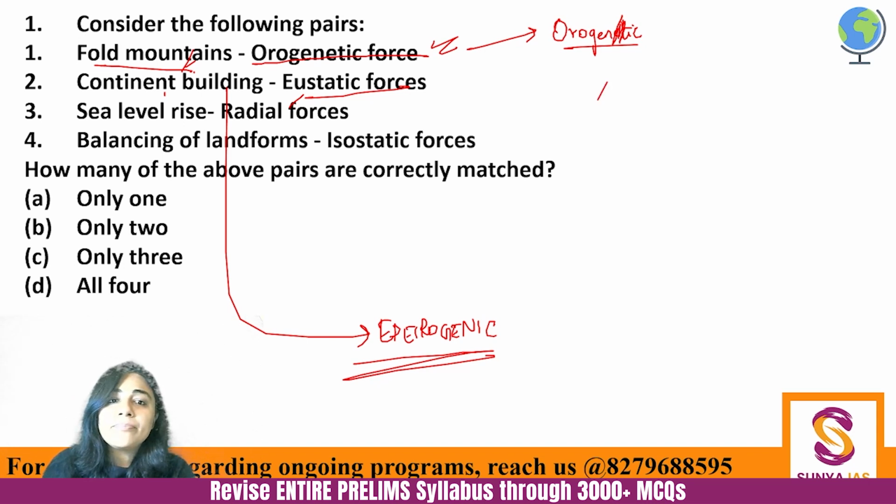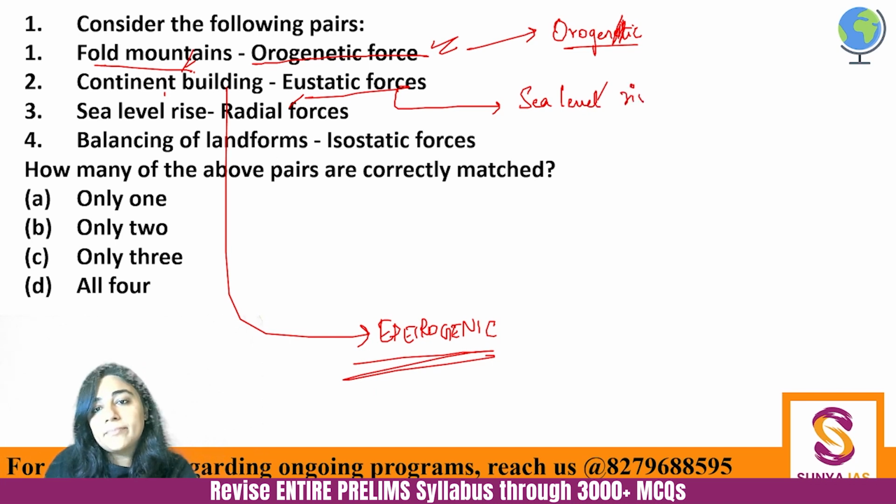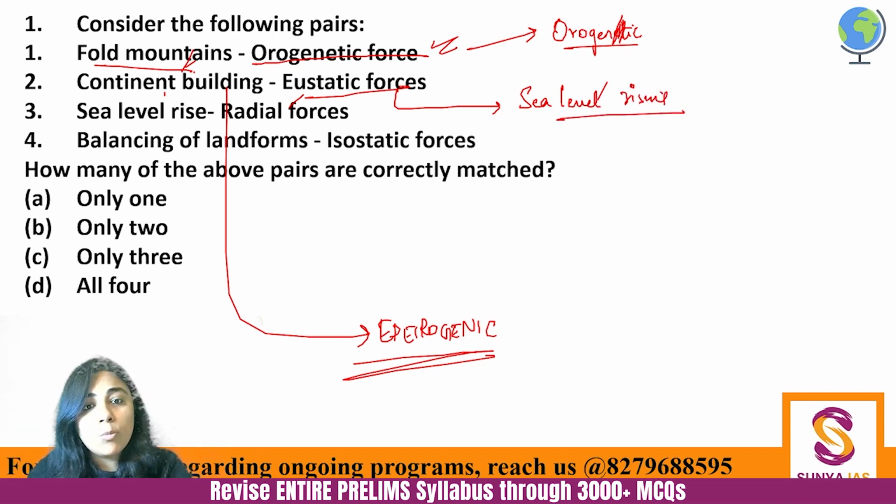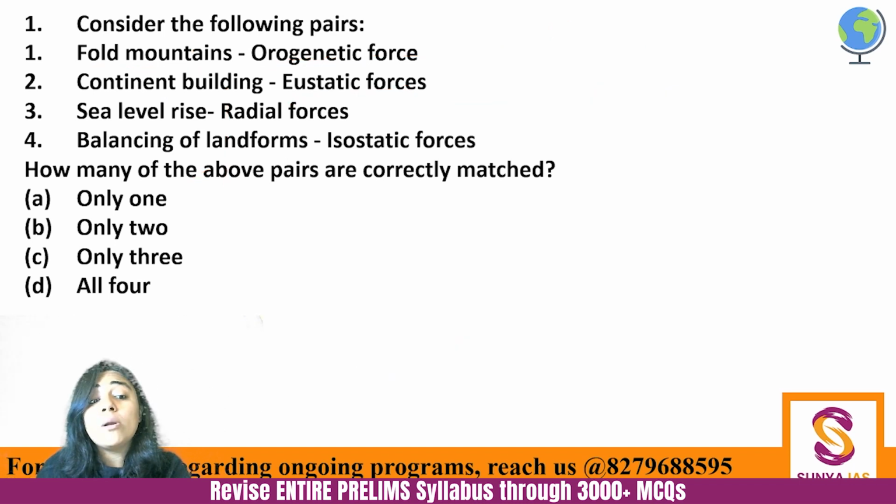Now what is eustatic? Eustatic force is telling us why the sea level of the world is rising. Okay? And this is not necessarily with respect to global warming. It is any reason why sea level might be rising overall across the world. So to understand sea level rise, we study these eustatic forces, out of which global warming can be one force. So fold mountains is correctly matched, continent building is not correctly matched. Then sea level rise is the eustatic force.